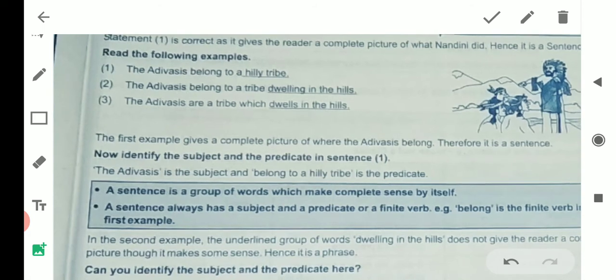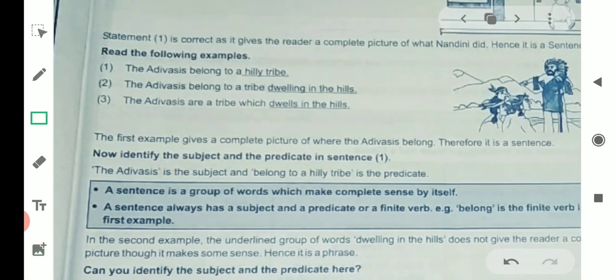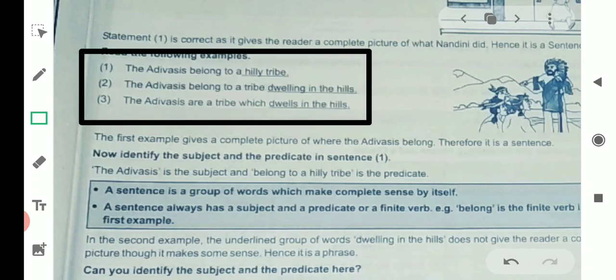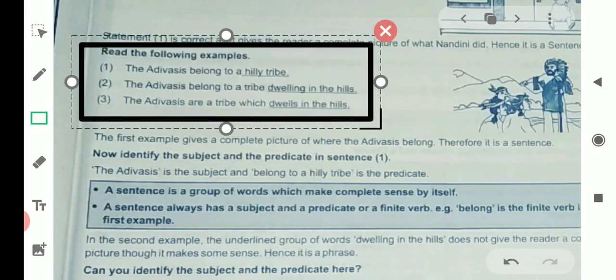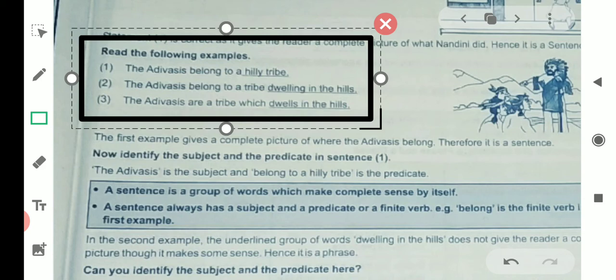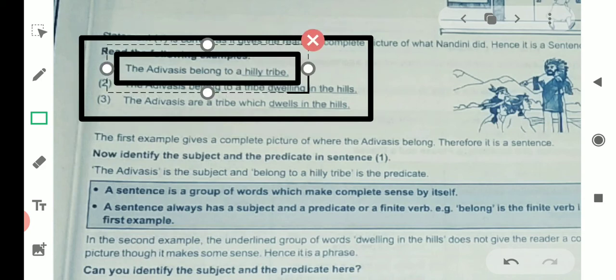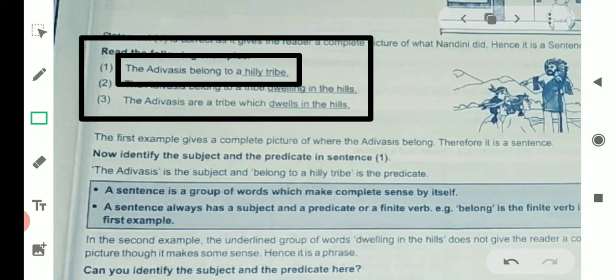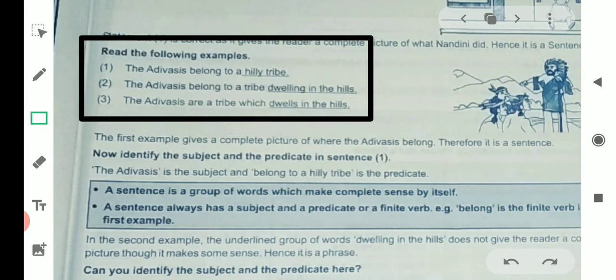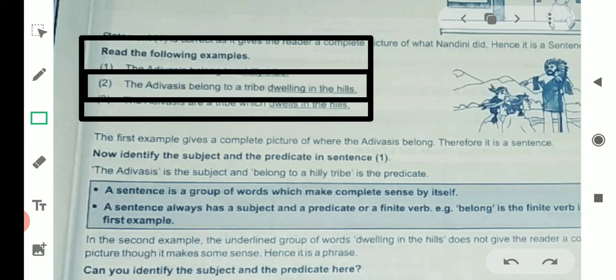The Adivasis belong to a hilly tribe. Did you get the sentence? The Adivasis belong to a hilly tribe. This is a complete sentence. Second sentence. The Adivasis belong to a tribe dwelling in the hills.